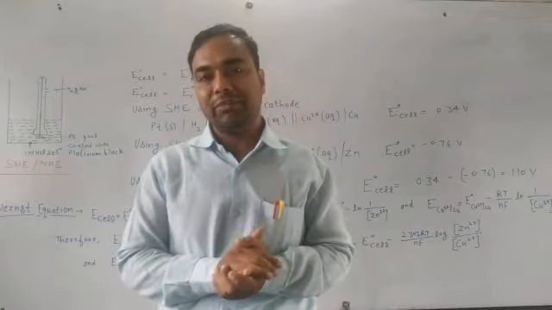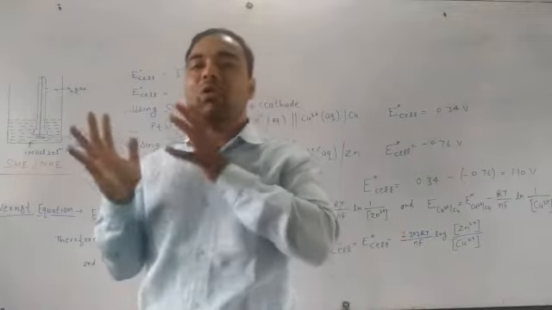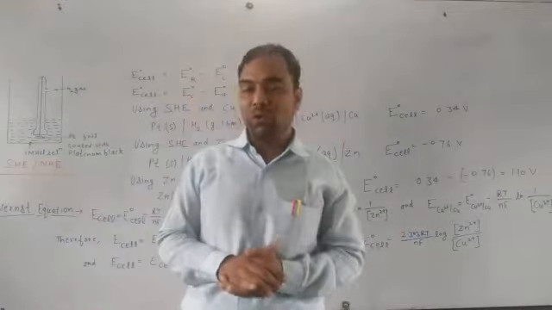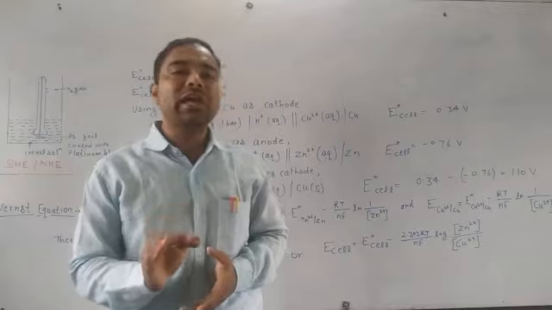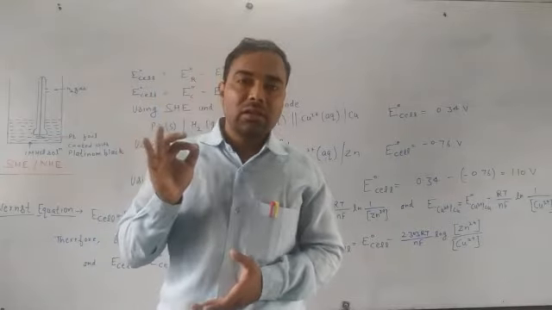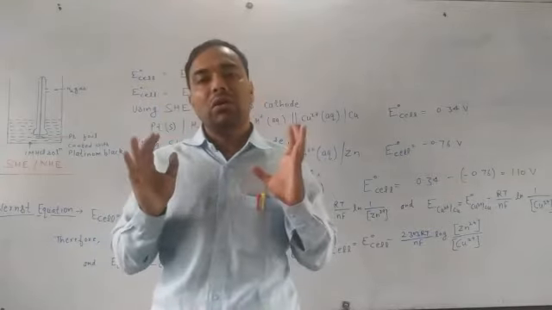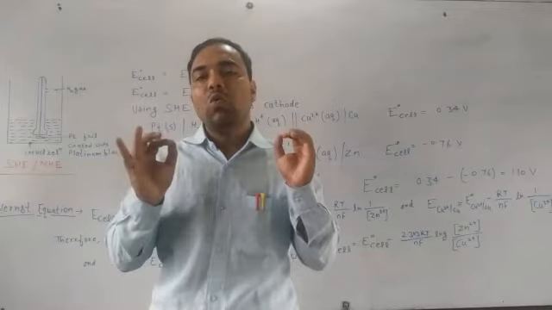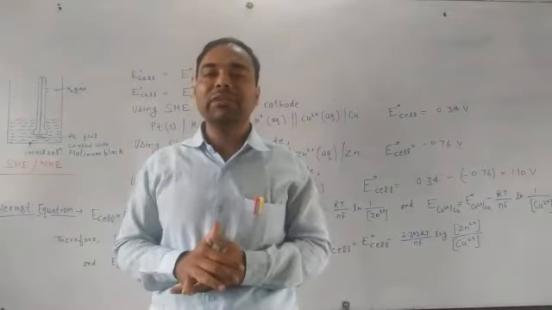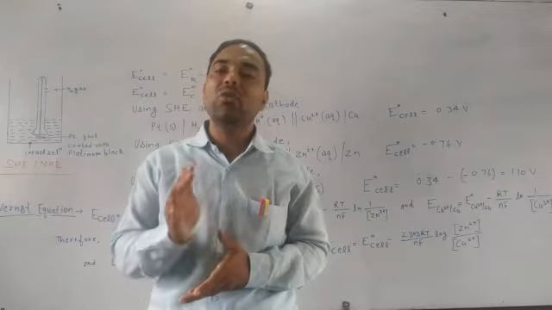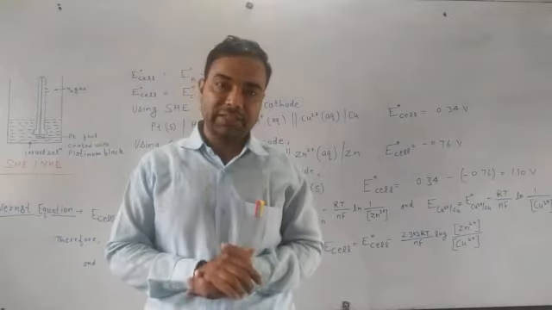flowing through the circuit. But when we talk about EMF, electromotive force, it can be defined as the difference which we can study when there is no current drawn through the circuit.